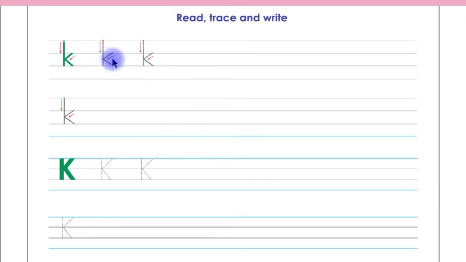Children, you have to trace and write this letter K in small letter shape on these lines by yourself. This is letter K in capital shape, children. You have to trace and write this letter K in capital shape on these lines by yourself.